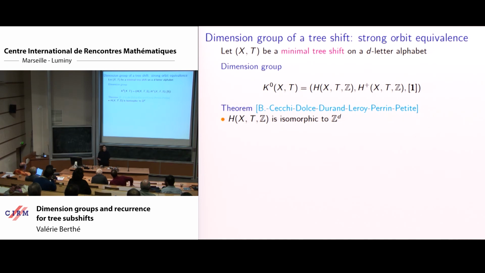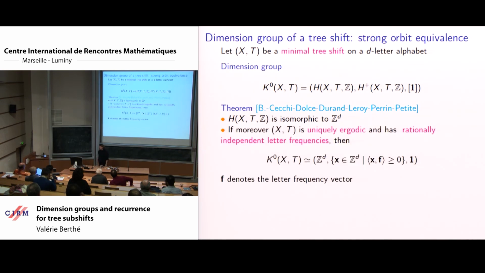For all these dimension groups, the group part is Z to the cardinality of the alphabet. And if we have unique ergodicity and rational independence of the letter frequencies, then we can even express the positive cone as something natural we have met before: the vectors whose scalar product with the frequency vector is non-negative.